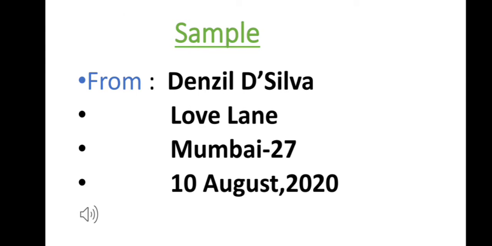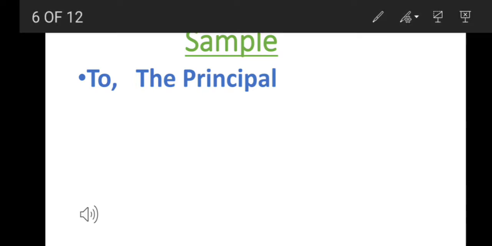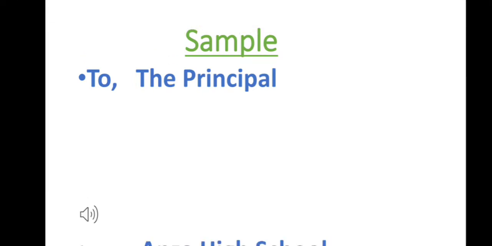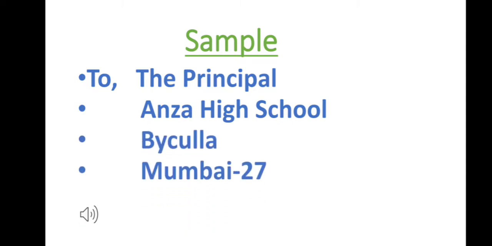Let's go to the second one, the to address. Here the letter is written to a person, and that person's address we should write here. Here it is the to address: The Principal, Answer High School, Baikala, Mumbai 27. In the to address, you have to write to whom you are writing the letter.